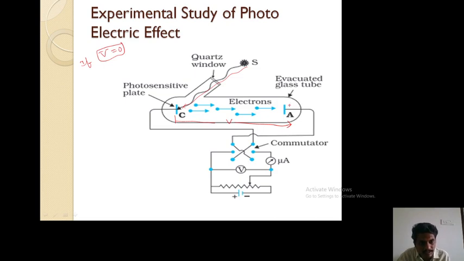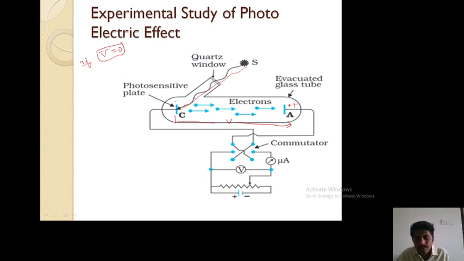So what is the positive nature? There is no positive end, there is no negative end. Electrons are simply emitted from the metal surface. That's it. They are not accelerating towards a positive end, so they cannot provide current. They cannot establish current in the circuit. If you apply a positive potential here, they can move towards the positive end, so they can be collected, and this establishes a current in the circuit.